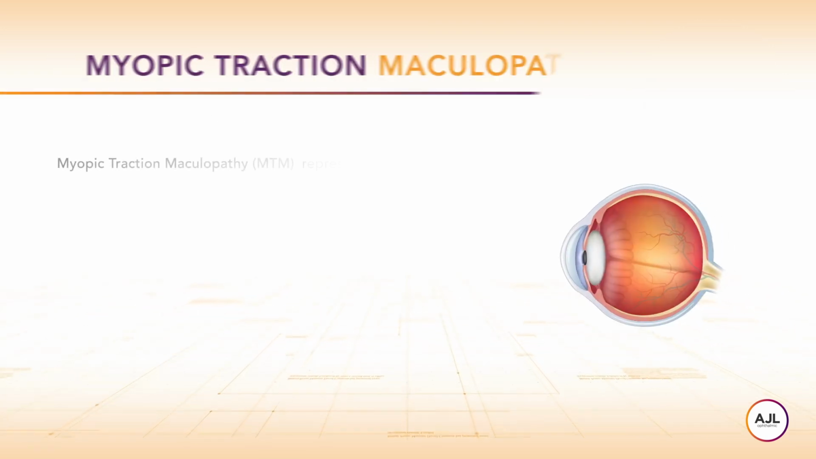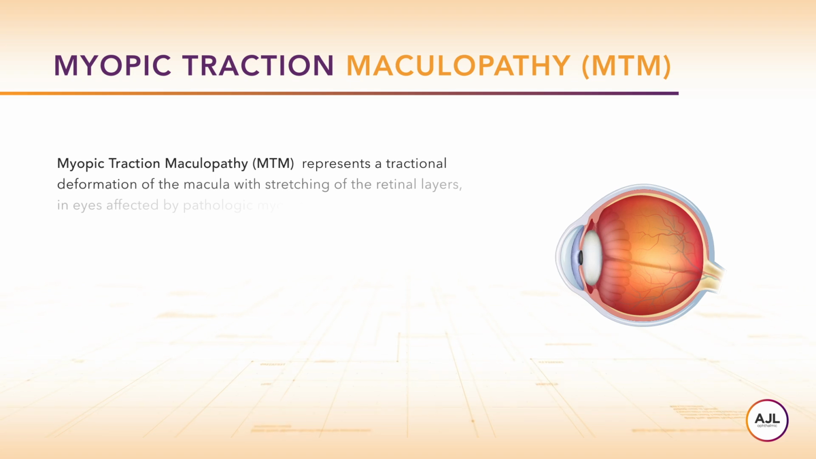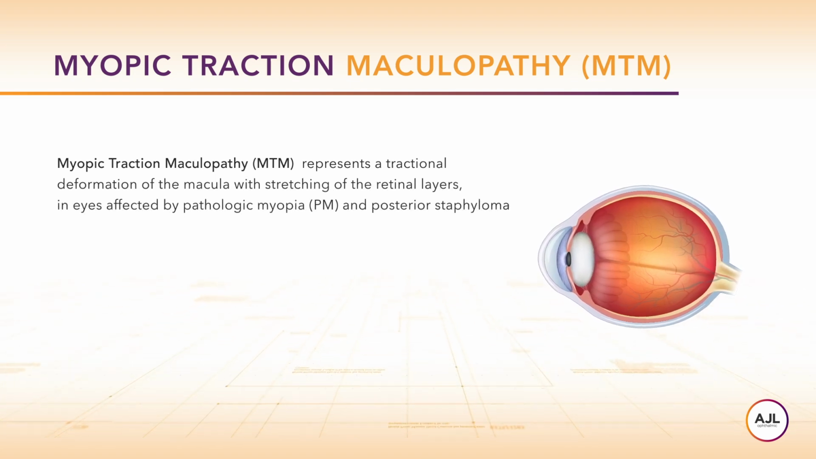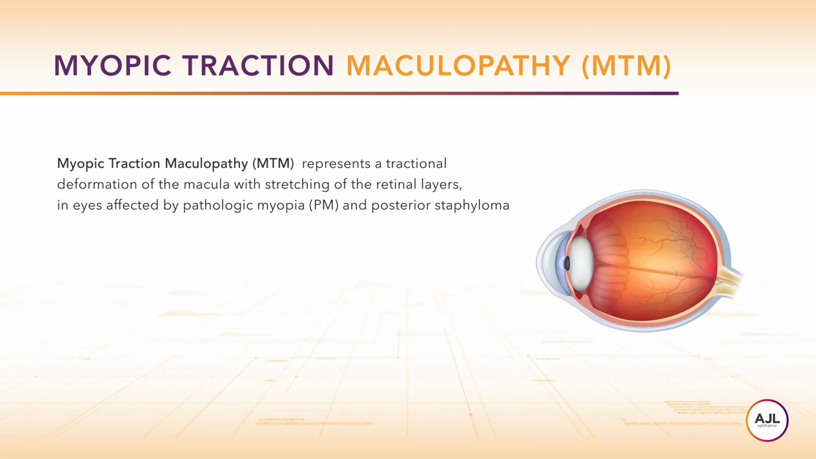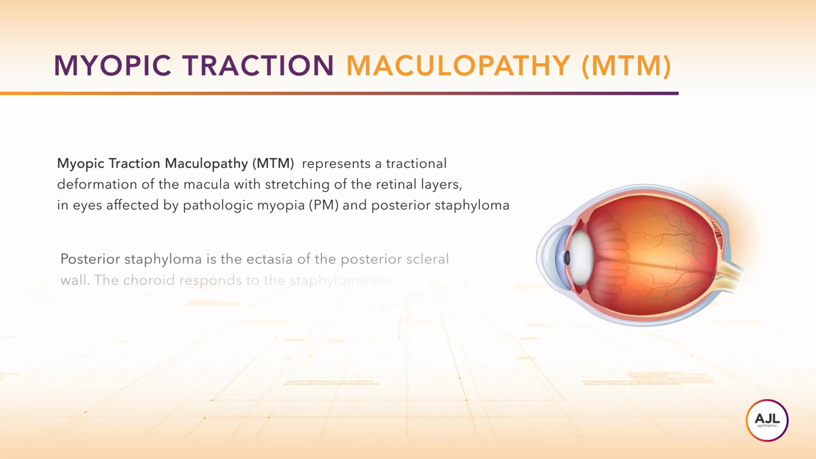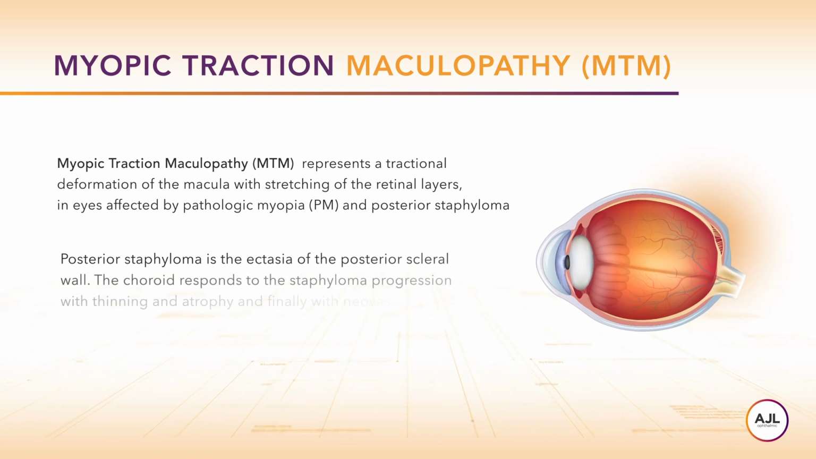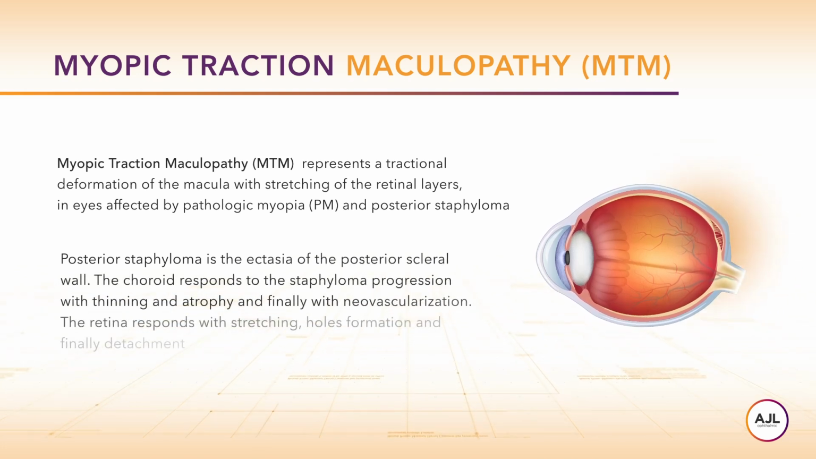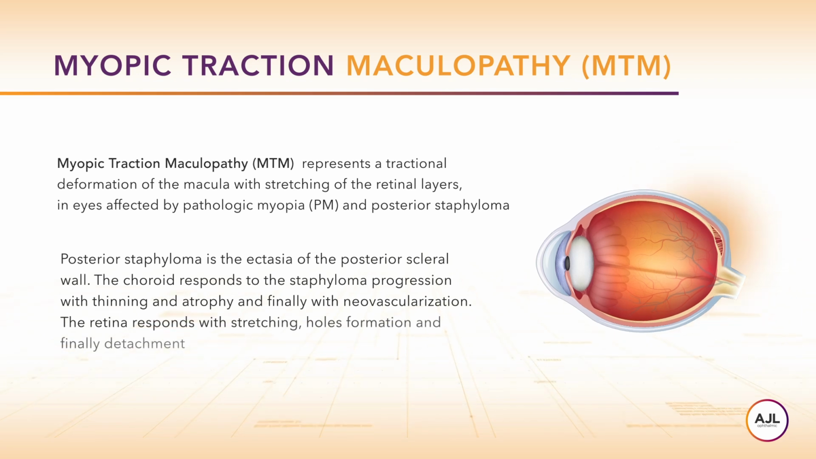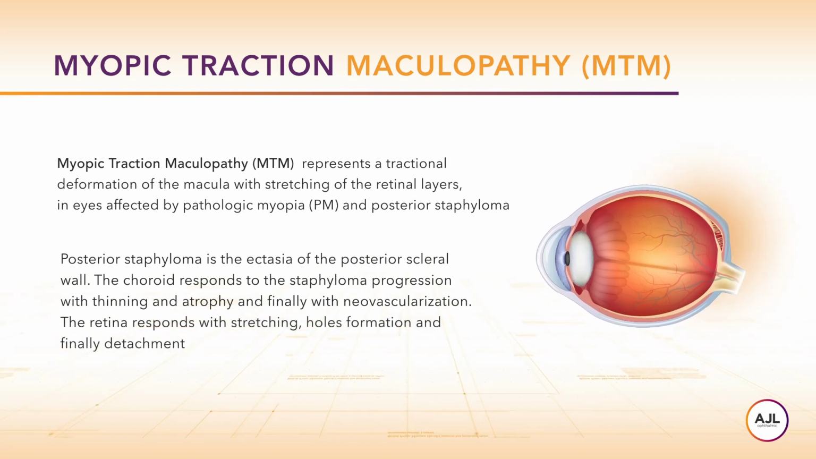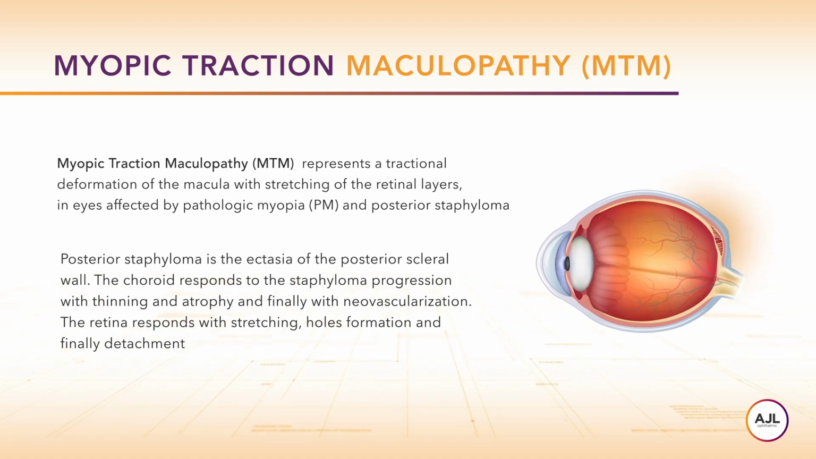Myopic traction maculopathy represents a traction or deformation of the macula with stretching of the retinal layers in eyes affected by pathologic myopia and posterior staphyloma. Posterior staphyloma is the ectasia of the posterior scleral wall. The choroid responds to the staphyloma progression with thinning and atrophy, and finally with neovascularization. The retina responds with stretching, hole formation, and finally detachment.